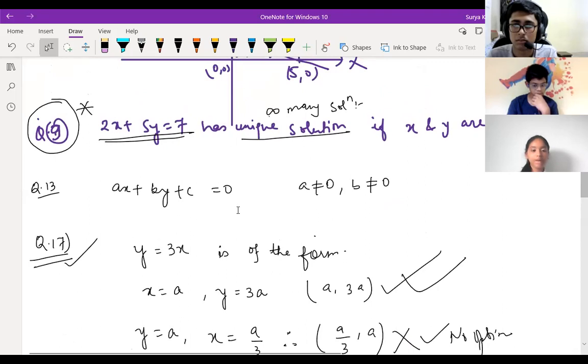2x plus 5y is equal to 7 has a unique solution if x and y are... Options are natural numbers, rational numbers, positive real numbers, and real numbers. What should be the answer?